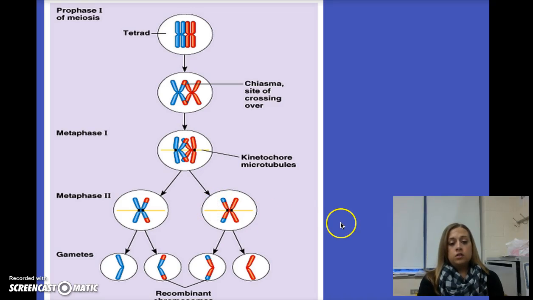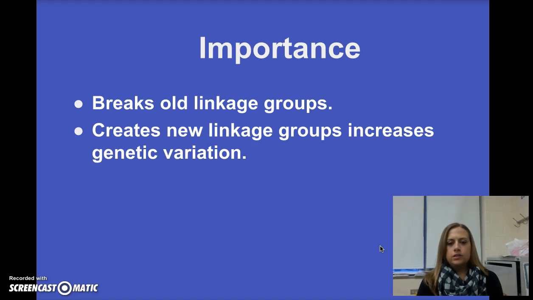And so again, we have increased this genetic variation because now when we look down here at the possible gametes, this one is just the same paternal chromosome as before, but now this is a recombinant chromosome. So it's a little bit different than what was there originally. Same thing here. So this is another recombinant chromosome, and then this one is the same maternal chromosome as before. So we've now increased genetic variation because we've come up with some new combinations. So why is this important? It's going to break old linkage groups and create new linkage groups, and so again increasing genetic variation.